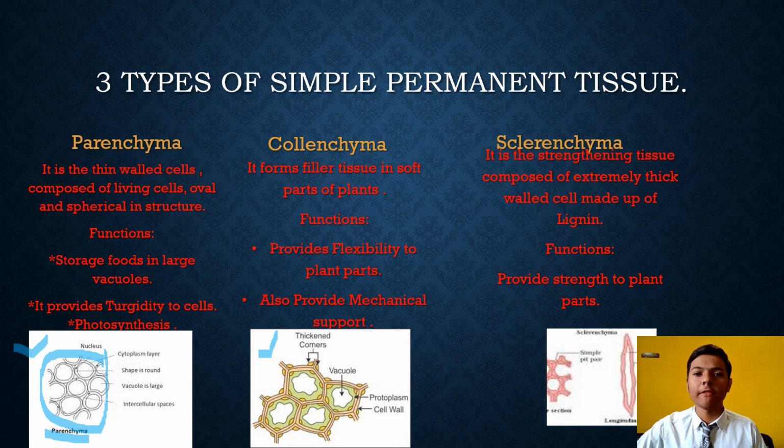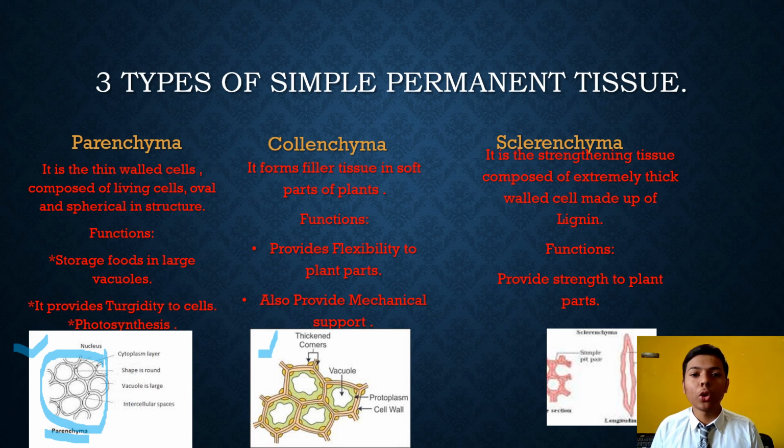Once again I would like to explain parenchyma. It is the thin walled cell, not very thin, but thin walled. It is composed of living cells and its structure is oval and spherical, or we can say it looks like a circle. Its function is to store food in large vacuoles and it provides turgidity to the cell, not rigidity. It also helps in the photosynthetic process.